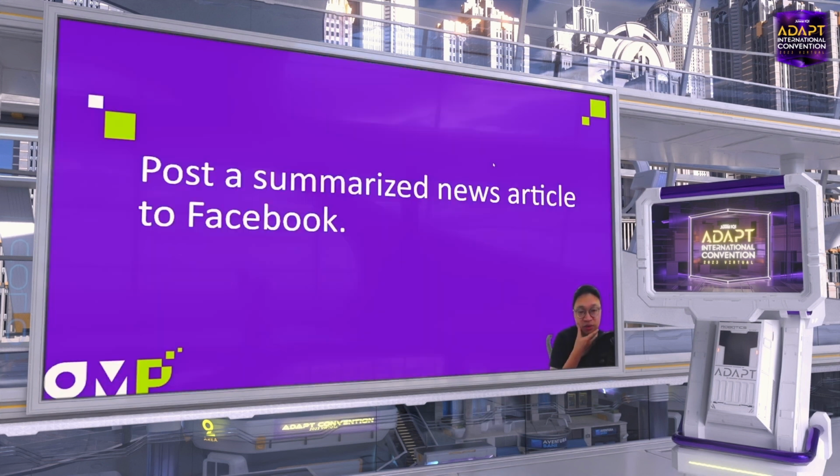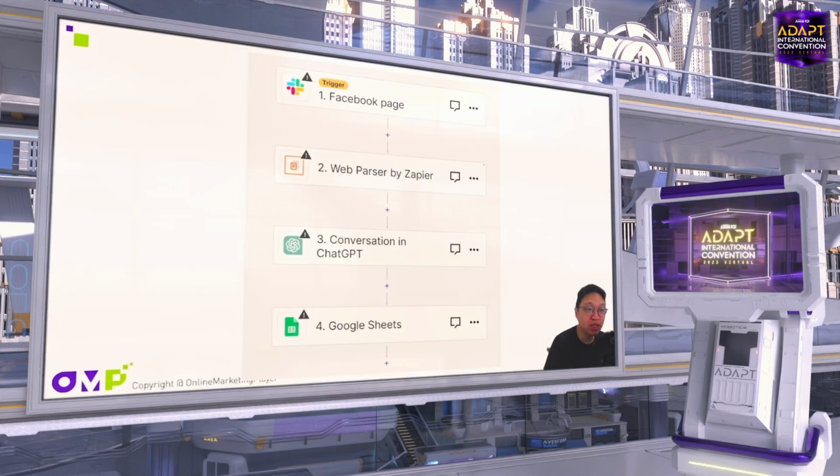Sometimes on Facebook, we need to summarize some news and post it, right? So in Zapier, we can send the link. We first send out the link. I use Slack. Slack is like WhatsApp, a tool to communicate with your colleagues. So I can send out the link, and then Zapier has a built-in tool to extract the website content.